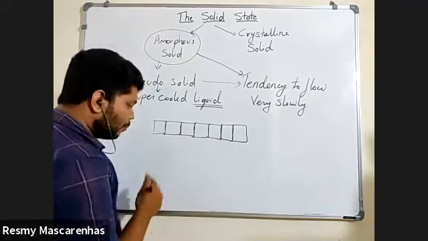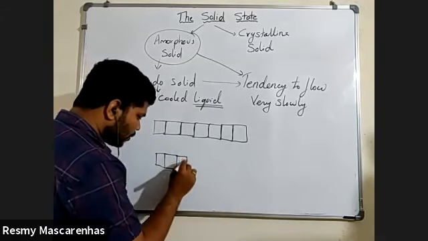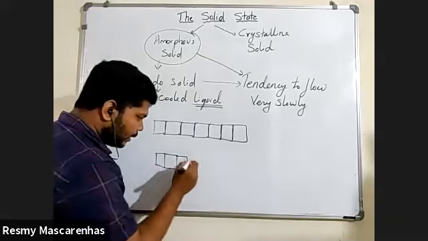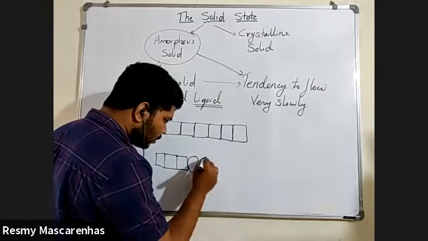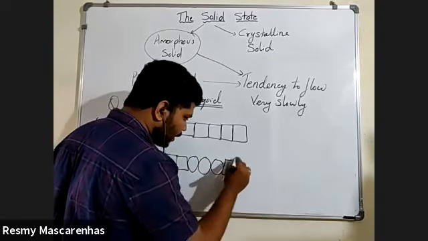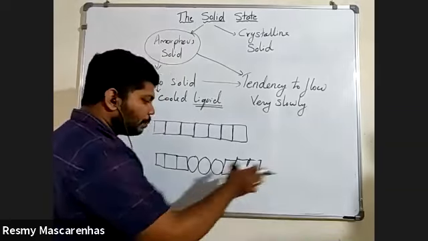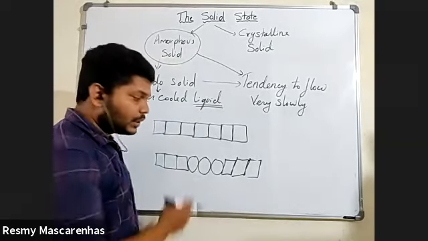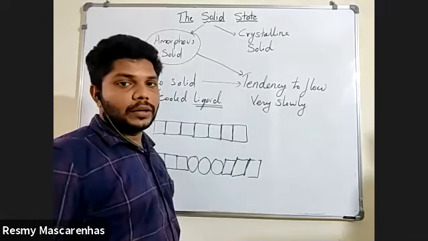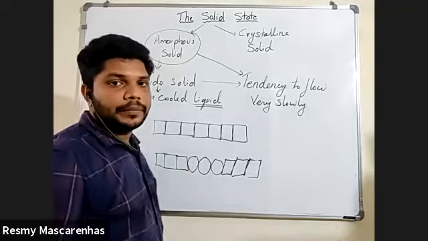Whereas in amorphous solid, what is happening? The square pattern will appear three times, then after that you will get a circle, after that a parallelogram. Different types of patterns you will find here. So that's why it is called short range order. And this is called long range order because it is a true solid. This is a mixed solid, you can say. Understood?